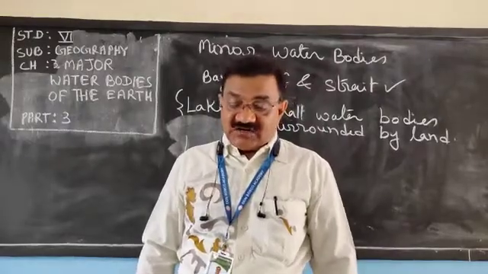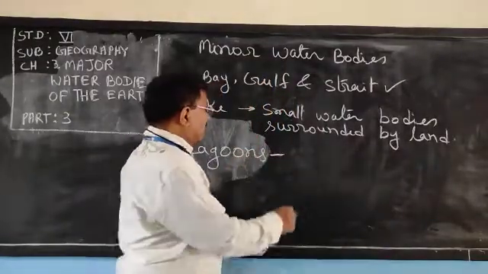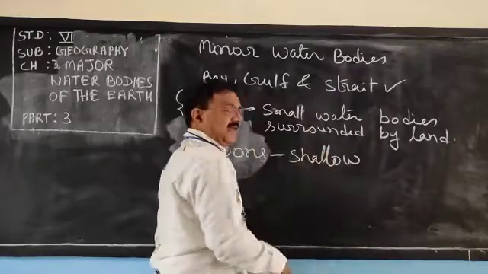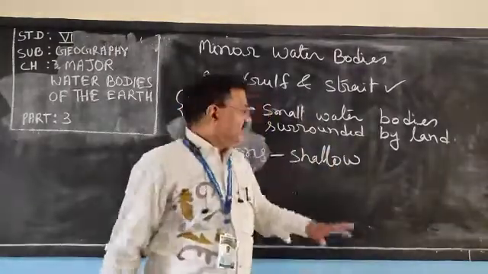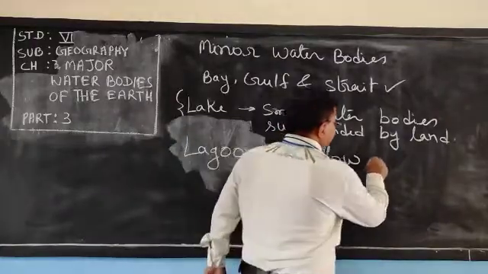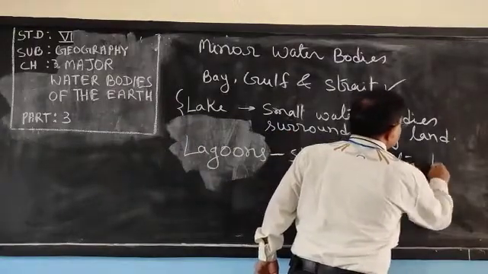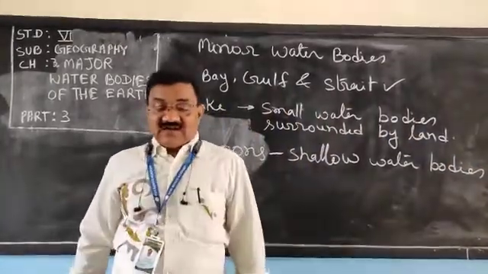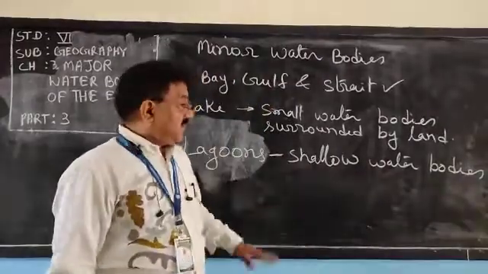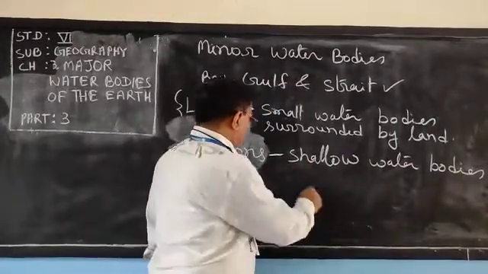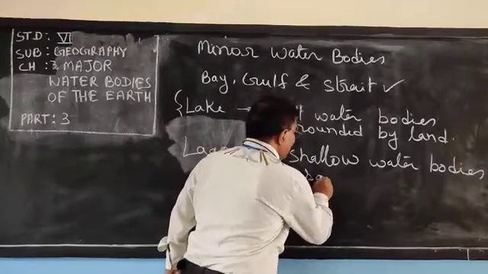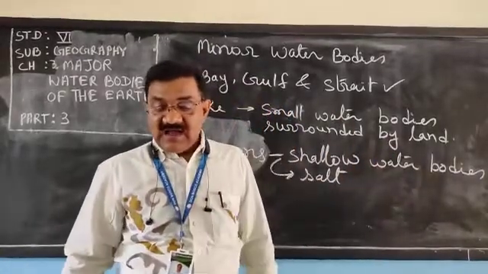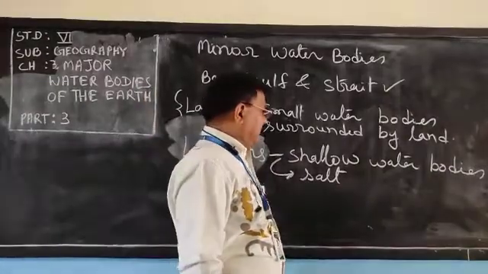They are shallow, which means not very deep like oceans or seas. And what type of water body? Salty. They are shallow water bodies of salt.